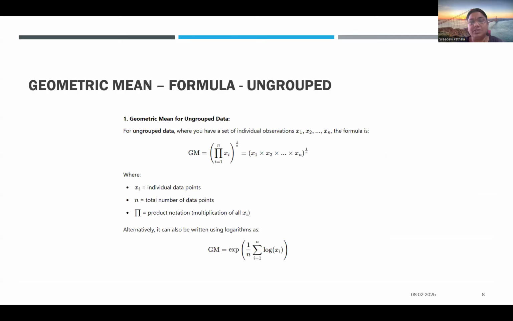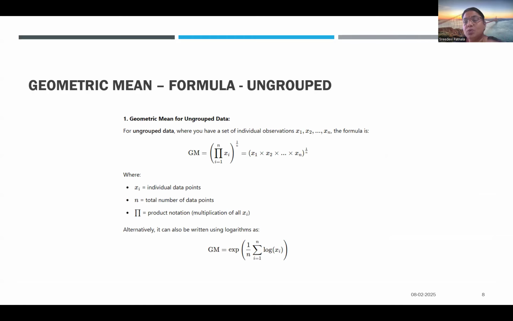Next comes the geometric mean for ungrouped data. It is the product of all data set values, x1 into x2 into x3, raised to the power of 1 by n.